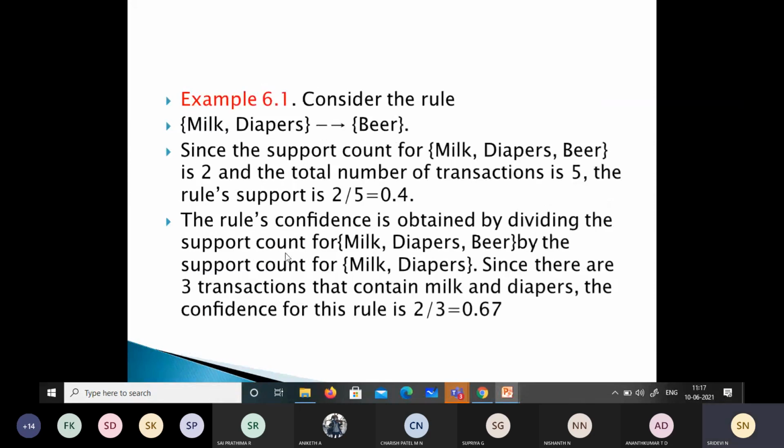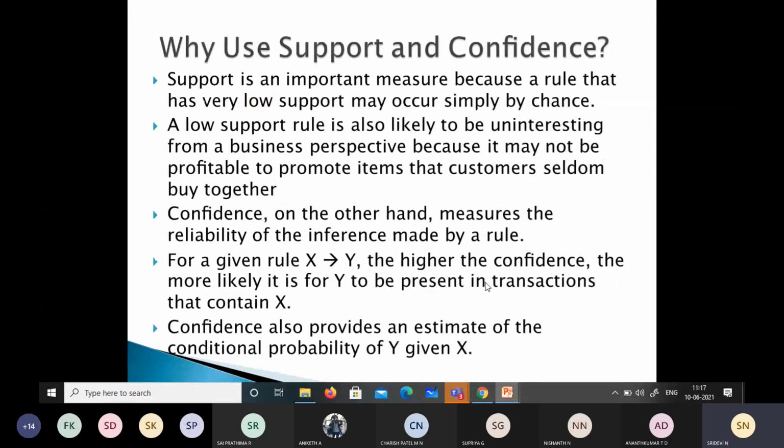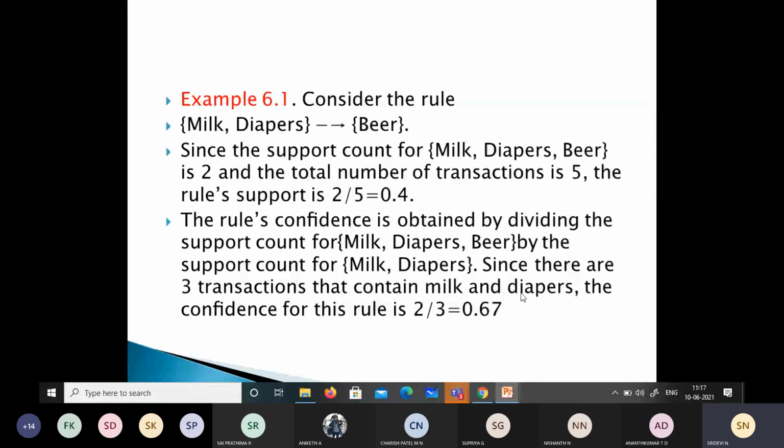The rule's confidence is obtained by taking the support count for this and dividing it by the support count for milk and diapers. Since there are 3 transactions that contain milk and diapers, the confidence will be 2 by 3. So we have milk, diapers and beer in 2 transactions, milk and diapers in 3 transactions. So 2 by 3 is 0.67.